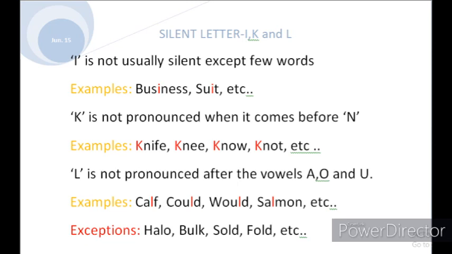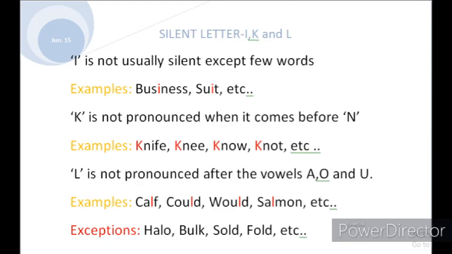But here there are also some exceptions. In some places we do pronounce the L. For example, ball. Here we are pronouncing the letter L. Ball, hill, hall, result, gold, spell, like these words. It goes on. But only one simple rule: it is not pronounced after the vowels A, O, U.